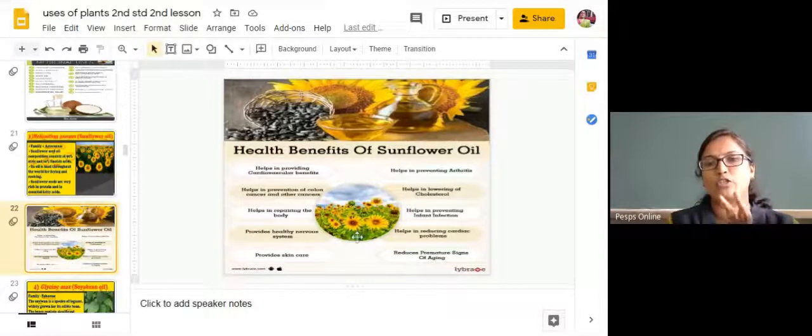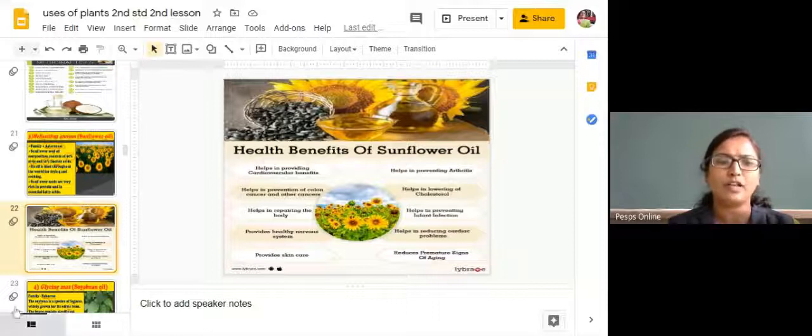That is going to be reduced by this sunflower oil. It reduces the premature signs of aging. If you use this oil regularly, you can avoid aging. So many health benefits are there in sunflower oil. We get this sunflower cooking oil from the sunflower seeds.